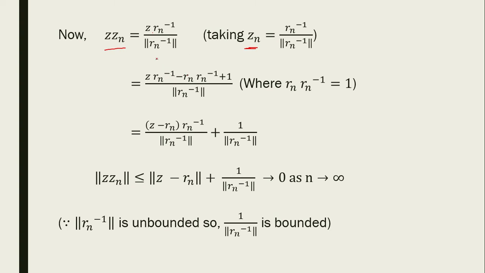Here Z into Rn inverse minus Rn into Rn inverse, where Rn into Rn inverse is equal to 1, so we add plus 1 and minus 1, which is equal to 0. Now taking Rn inverse common, we get (Z minus Rn) into Rn inverse upon norm Rn inverse.